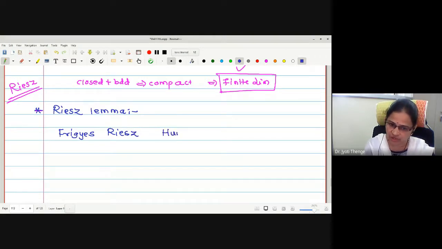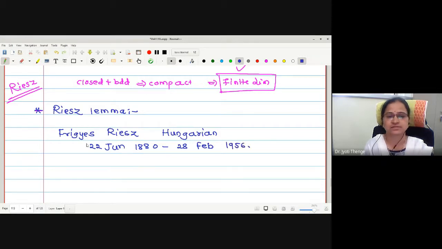He was a Hungarian mathematician, and his life tenure is 22 June 1882 to 28 February 1956. In this life tenure, he proved this important notion: if every closed and bounded set is compact, then the space is finite dimensional. That is an important criterion for checking whether a space is finite dimensional or not.